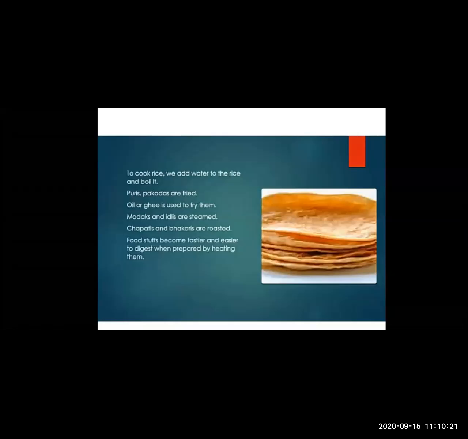Foodstuffs become tastier and easier to digest when prepared by heating them. Yes, to digest food properly, we should chew it properly. And when the food is properly cooked by the heating method, it becomes very easy for us to chew. It becomes very easy for us to digest.